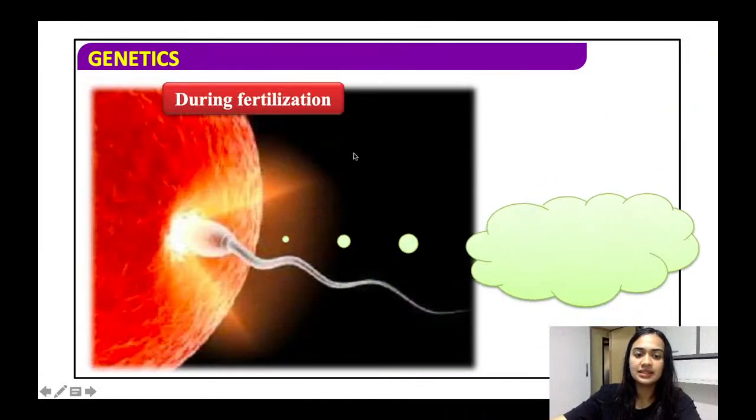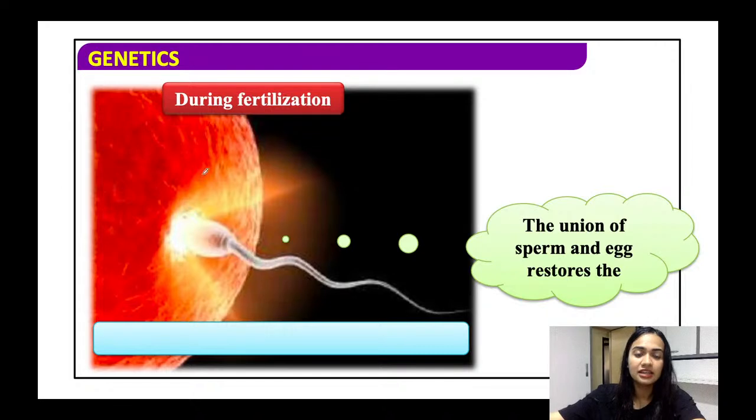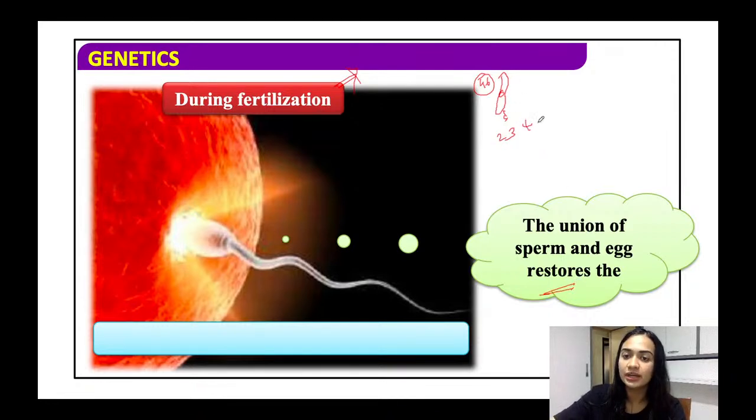So what happens during the process of fertilization, the union of the sperm and the egg? Now see, we have seen कि वो haploid बन गया। तो haploid बन गया, इसका मतलब ये नहीं कि next generation में 23 ही flow होगा 46 में, नहीं। तो फर्टिलाइजेशन के प्रोसेस के वक्त वापस वो अपना ओरिजिनल नंबर रीस्टोर कर लेता है, that is 23 plus 23, that is 46, all right.